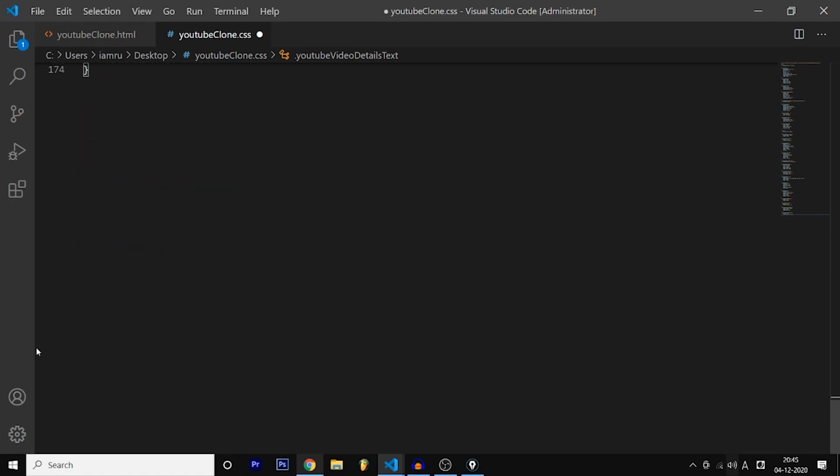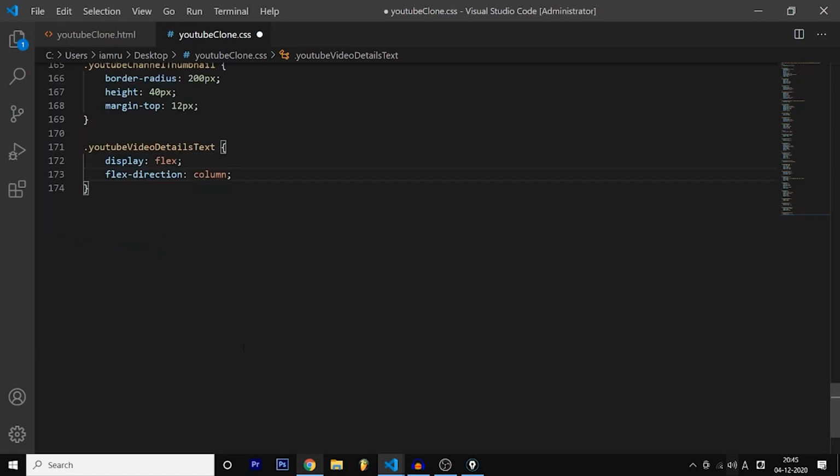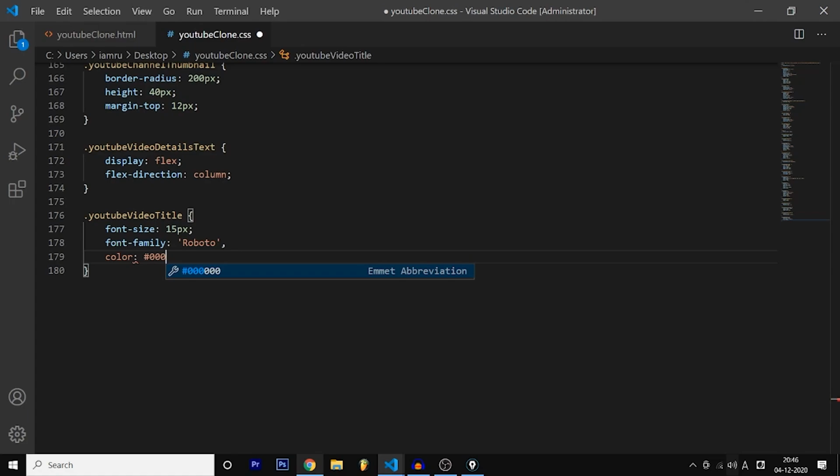And after this, where am I going? My mouse is being buggy at this time. So after our YouTube video text, we are going to have YouTube video title, which is going to say font size 15 pixels, font family Roboto, and after that color is black basically, and after that font weight, did I make any mistake?